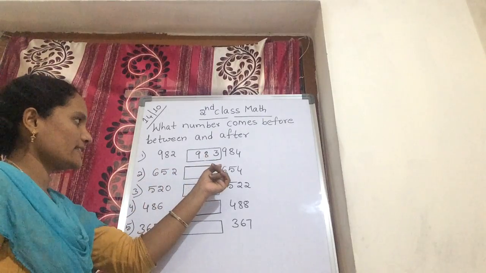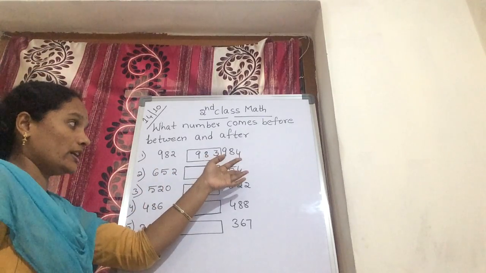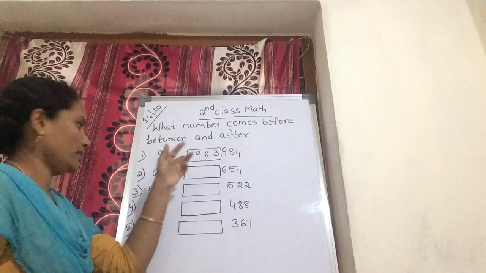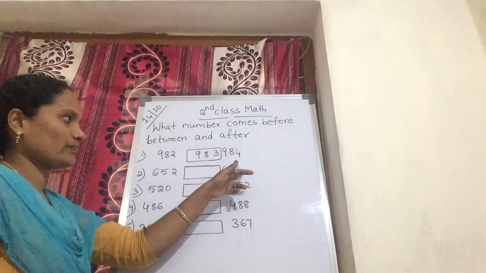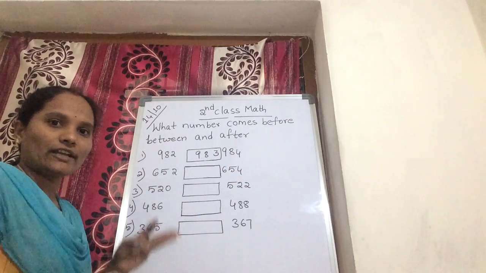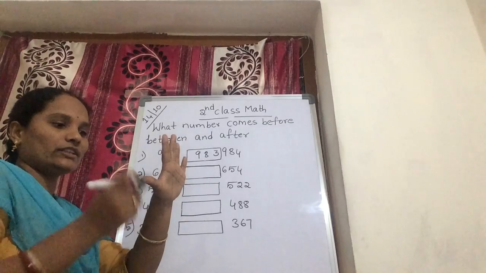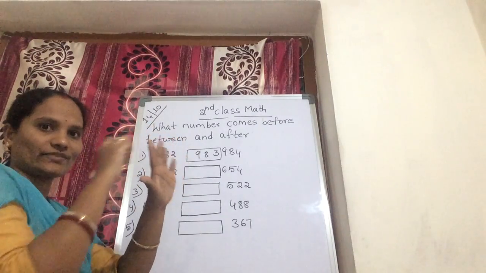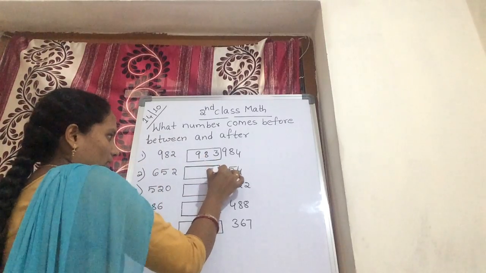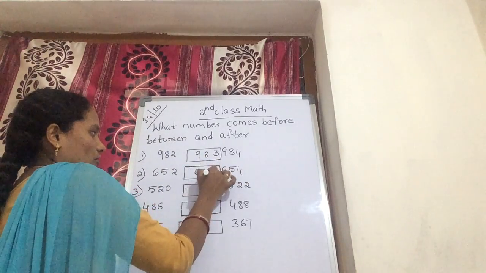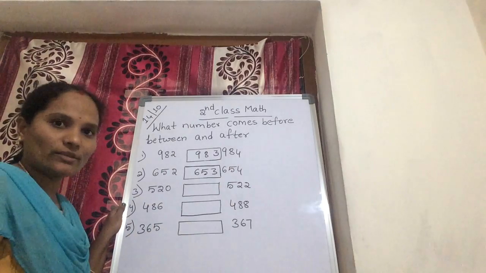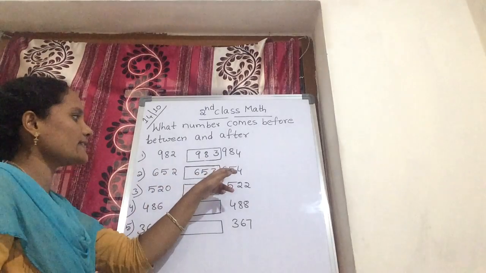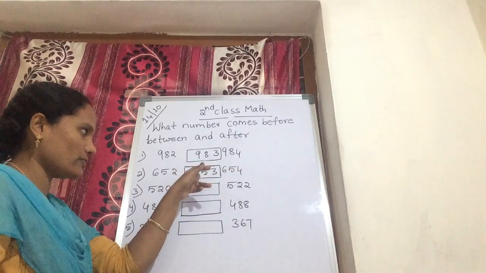Let's see the next one: 652 and 654. We are checking 4 before and 2 after. Now tell me children, 4 before what comes? 1, 2, 3, 4. 4 before what comes? 3. You should write first 3, and 65 is the common. Which number do you get? 653. 652 and 654, the between number is 653.